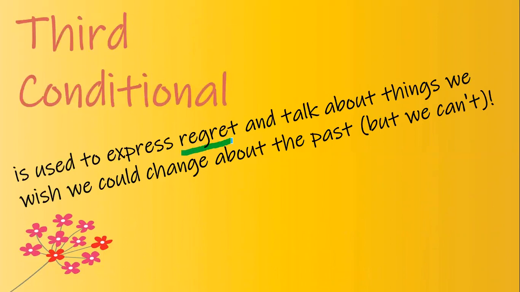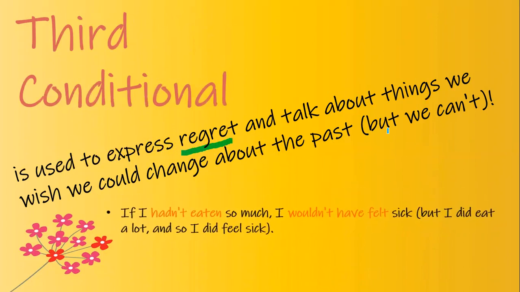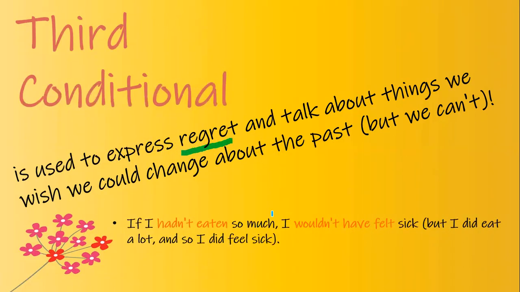You are repenting when something is not done and you are wishing that you could change it, but unfortunately you can't change it now. Look at the example. If I hadn't eaten so much, I wouldn't have felt sick. But in reality, I had eaten a lot and that is why I'm sick today.